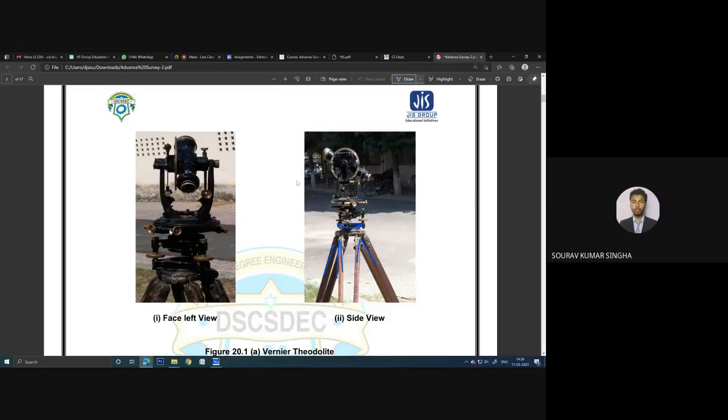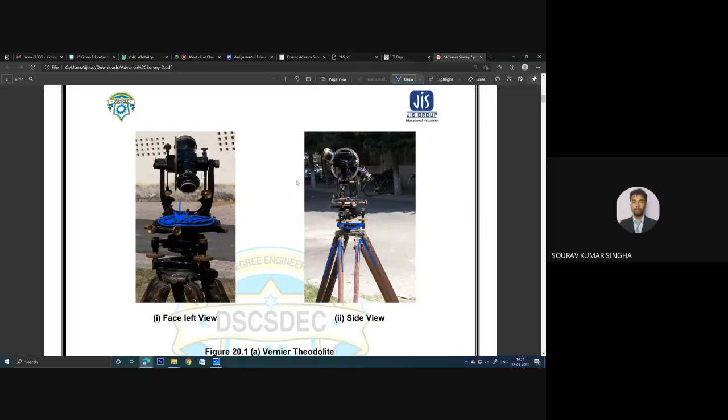You can see some portion zoomed here. Here we have a scale. If you see from the top, there is a scale provided by which you can measure the horizontal angle. You can see there is a plate. Using this we can measure the horizontal angle.